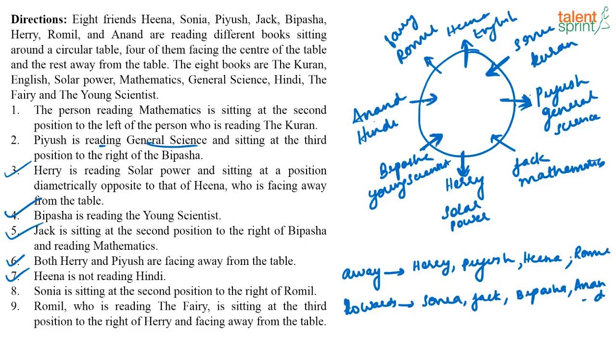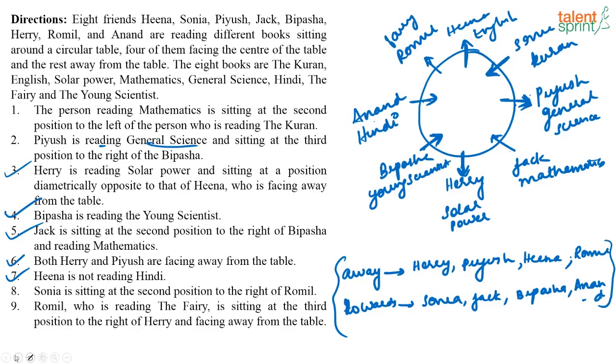Clear? So Harry is reading solar power, Jack mathematics, Piyush general science, Sonia Quran, Hina English, Romil fairy, Anand Hindi and Bipasha young scientist. Yes, see, if you find out who is sitting towards the table and who is sitting away from the table, it is a lot easier to do this arrangement. Everybody got it? Is it clear?